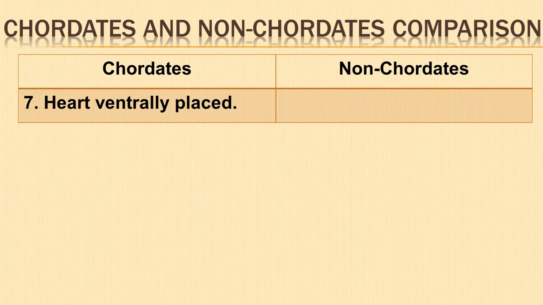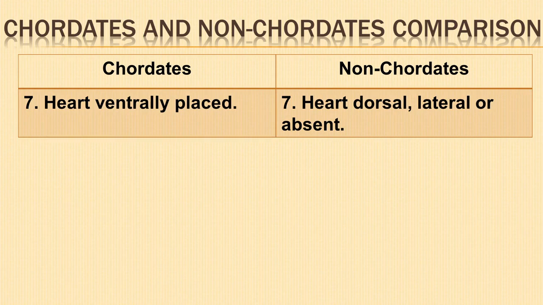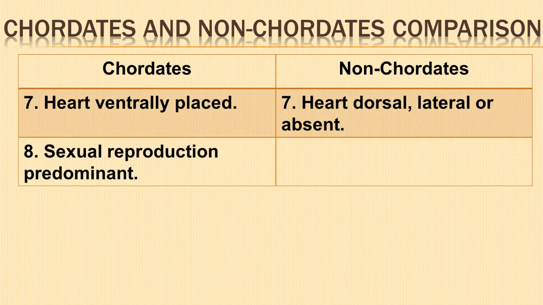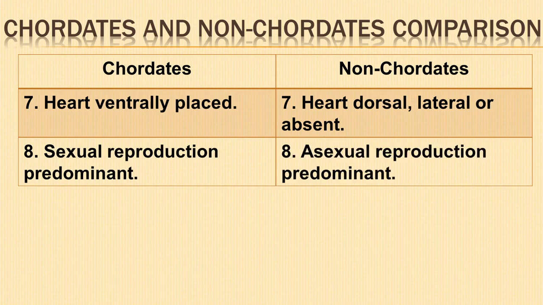Heart is ventrally placed in chordates. In non-chordates, heart is dorsal, lateral, or absent. In chordates, sexual reproduction is predominant. In non-chordates, asexual reproduction is predominant. So today, we have learnt in detail about the classification of kingdom Animalia along with a brief comparison of chordates